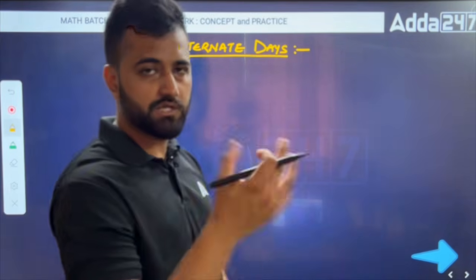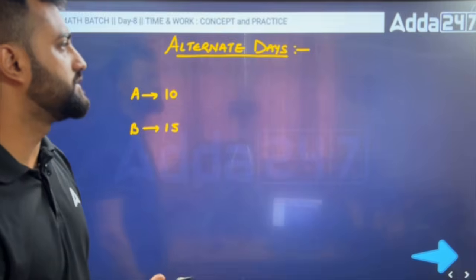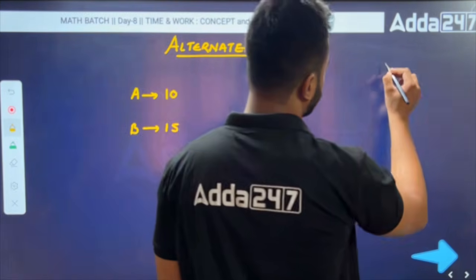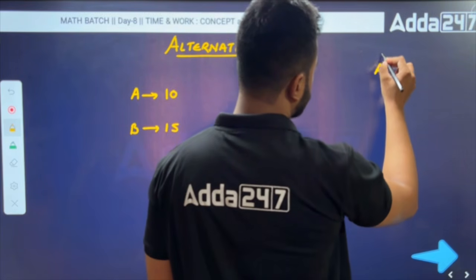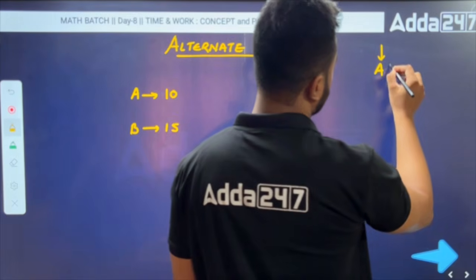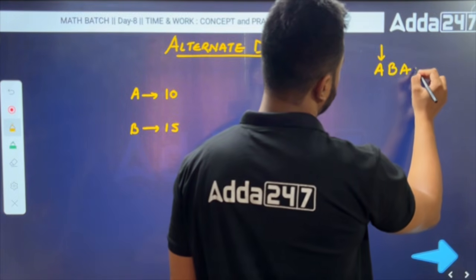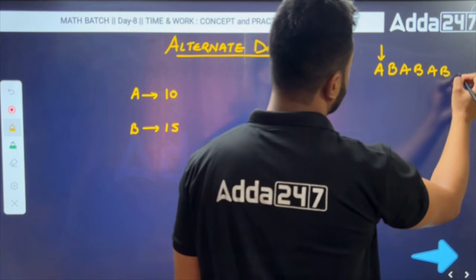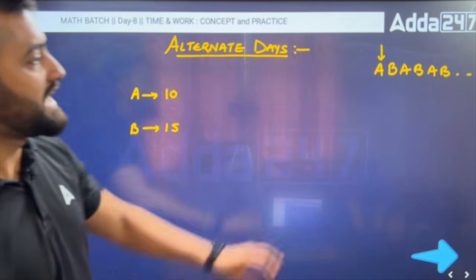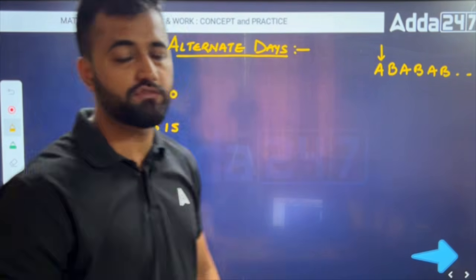If they work alternately, and in the question they will also mention who will start the work. Say A started the work on the first day, and then B came. After that again A, then B, then A, then B, like that they work together till the end. In that way, how many days will be utilized to complete the work?